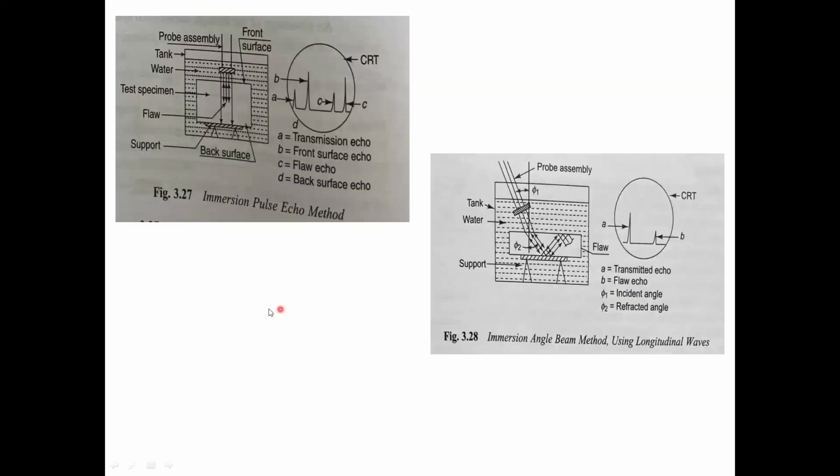See this figure, it shows the immersion method. This is the water. This is the immersion method for the pulse echo method. This is the angle beam method. Here we have water, which means the object is immersed in the water. The probe is also underwater. We are transmitting the sound waves through the object using this probe. Here water is used as a couplant. See this, there is no contact between the probe and the surface.